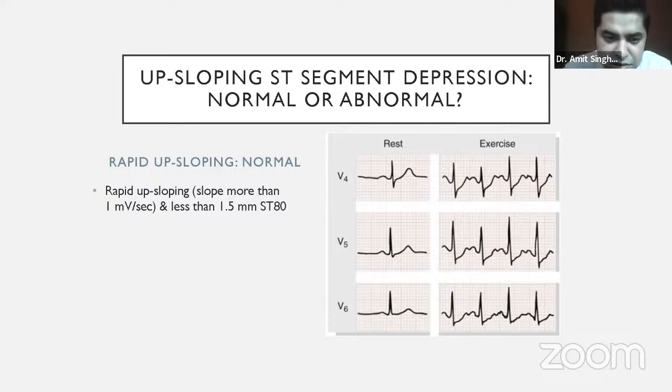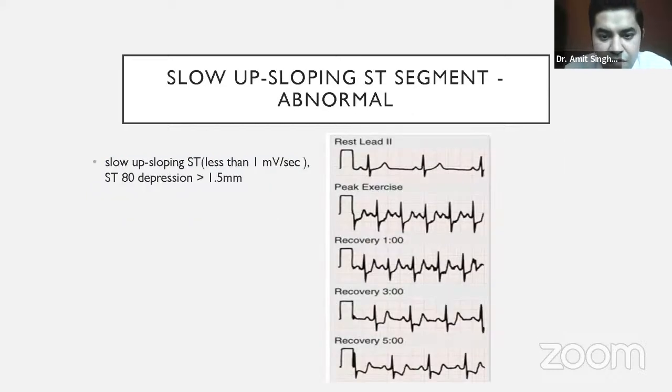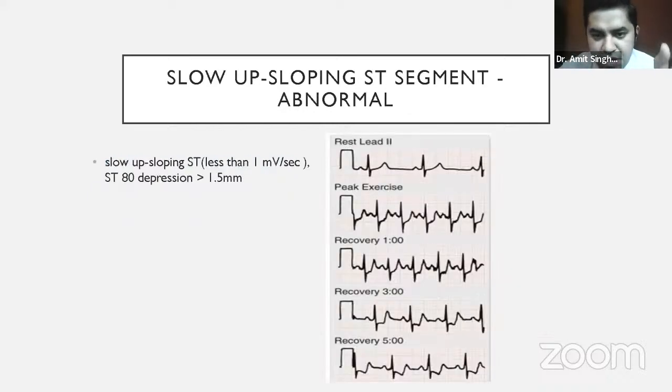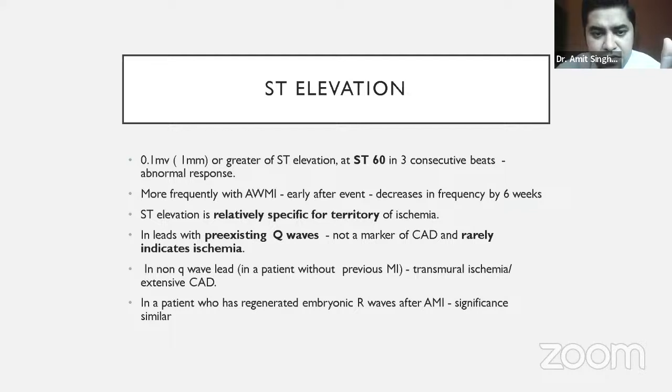If you can see this, it's sloping quite rapidly, whereas slowly upsloping is something like this, like it is going upwards only, but somewhere it is becoming flatter in simple terms. So this is what we call a borderline positive, whereas this we call normal because it can be seen in normal people also, and it is rate related changes because it is rapidly upsloping. This is the place where you have to make the demarcation.